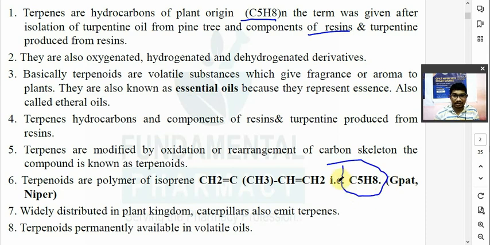They are the monomer for terpenoids. Now these terpenoids are widely distributed in the plant kingdom. They are also present in some caterpillars. Caterpillars होते हैं जो कीड़े होते हैं, उसमें भी कभी कभी आता है. So caterpillars also emit these terpenes.